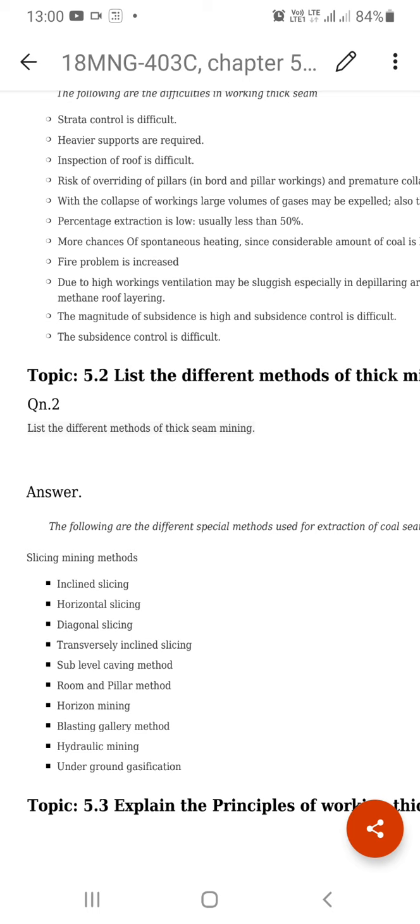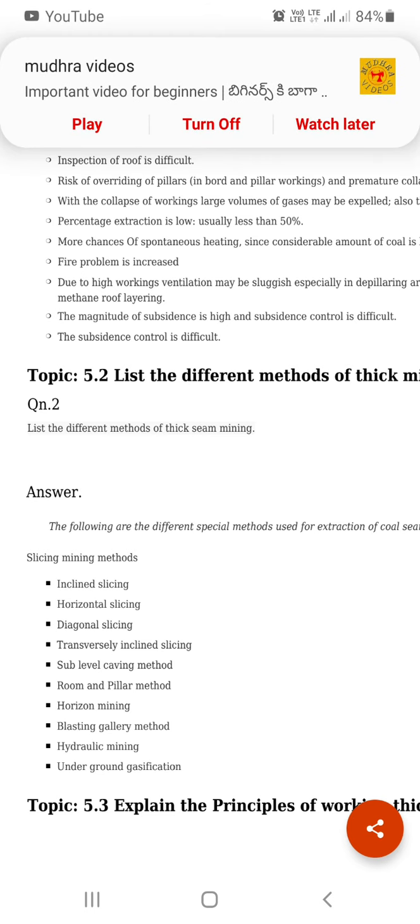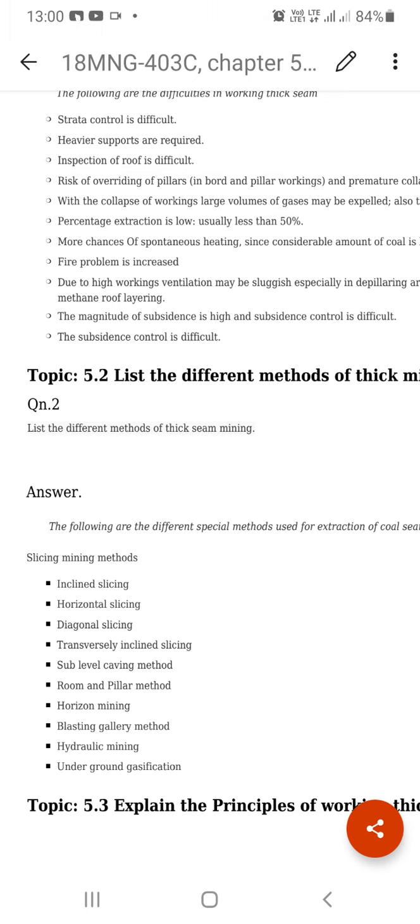With semi-mechanized long wall mining, the power supports are very difficult to erect here. Leaving the power supports, other supporting systems are there: hydraulic supporting and friction prop supporting. So these supports are very much needed here.